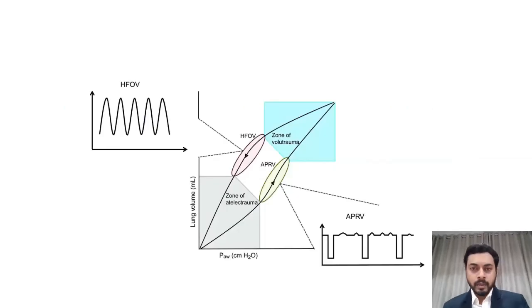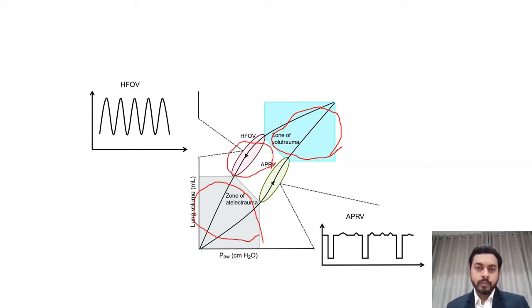This is the pressure volume curve which we get during conventional ventilation. At high volume and high pressure, there is a zone of volutrauma, and at low volume and low pressure, the zone of atelectasis. So the HFOV functions in this zone of safety in between the two. That's why it is considered to be a safer option as compared to conventional ventilation, especially in such complex cases.